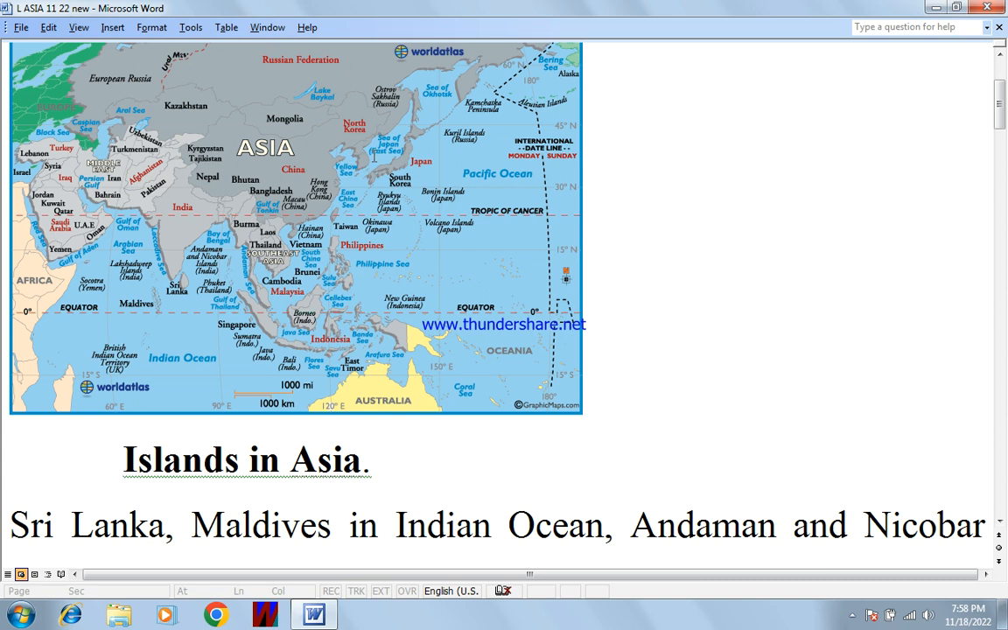Here the 38th parallel line crosses the Korean Peninsula, and the 24th parallel line lies between Pakistan and India. This is the Bay of Bengal. These are the islands. Let me describe it.